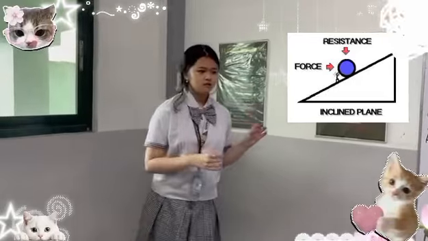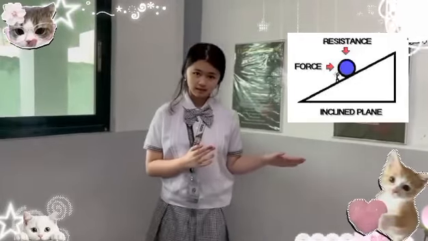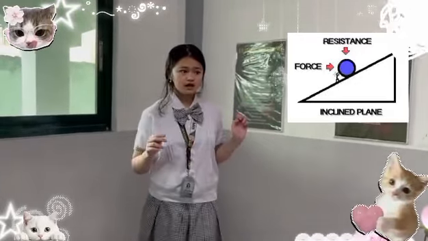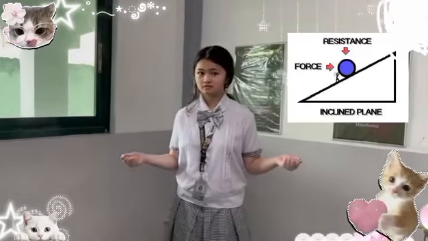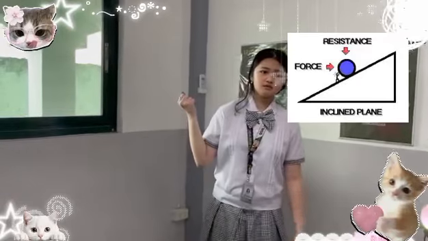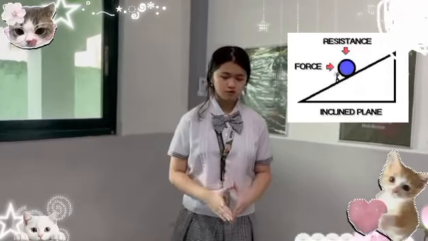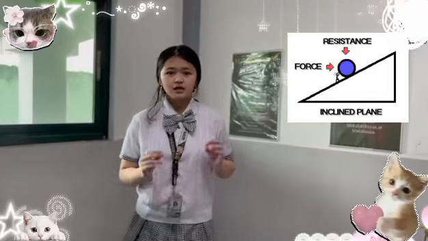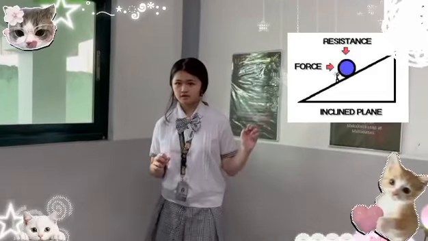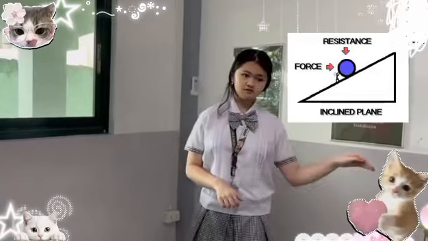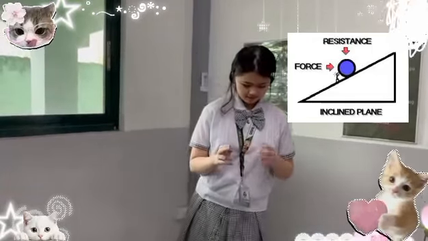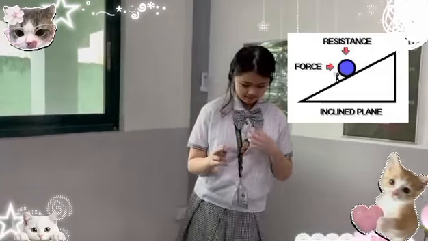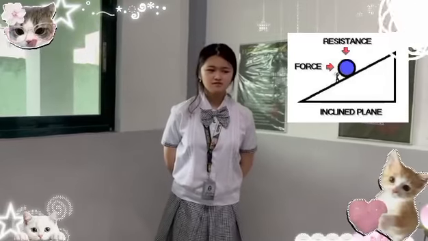The ramp, also known as the inclined plane, helps things be rolled down instead of grabbing and carrying them, which would cause more trouble. That's why we have inclined planes. Inclined planes are also known for their sloped surfaces. An example of this is wheelchair ramps. There are so many more inclined planes, but thank you for listening.